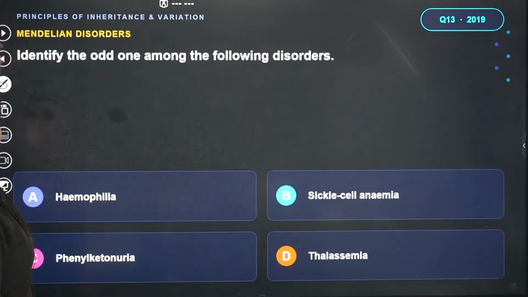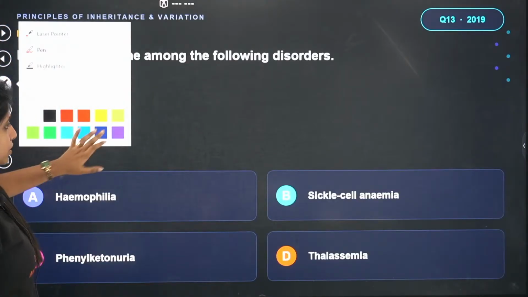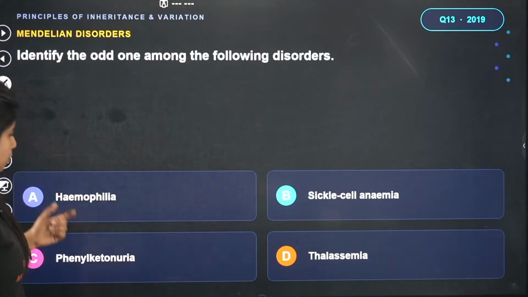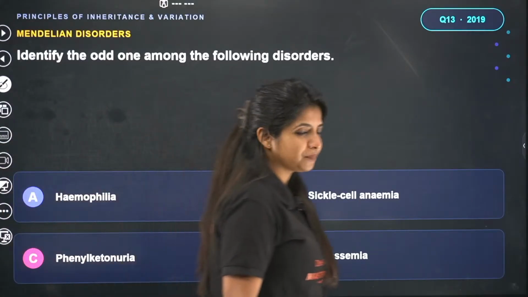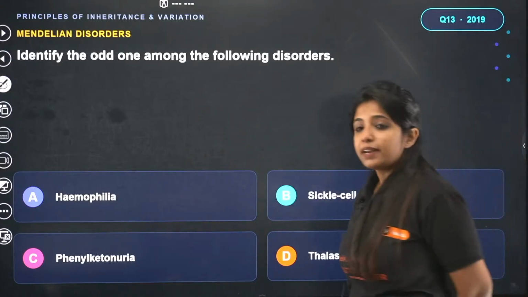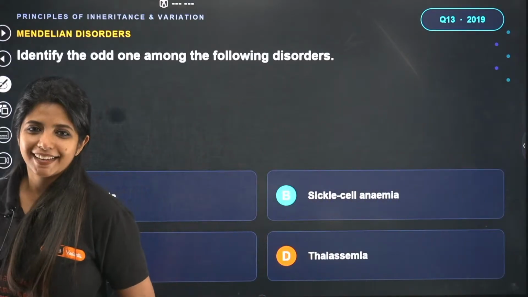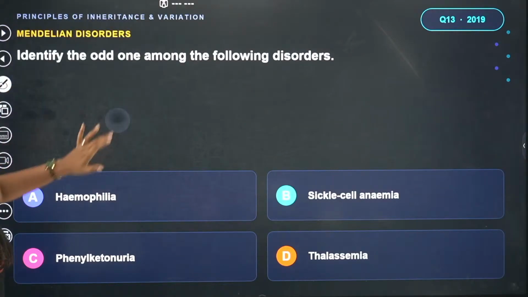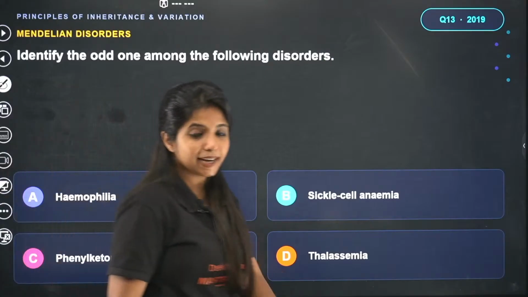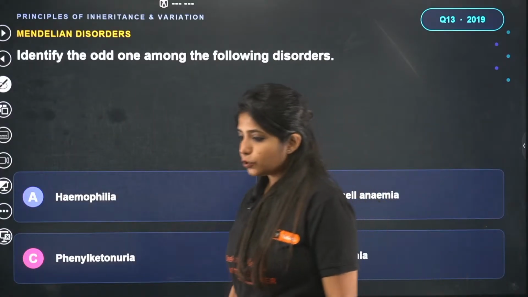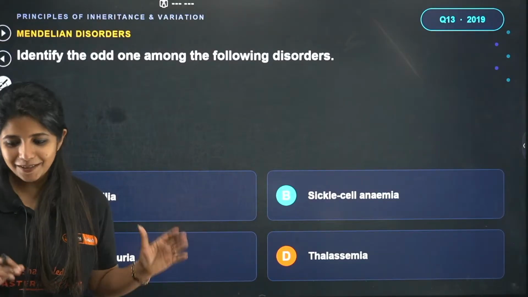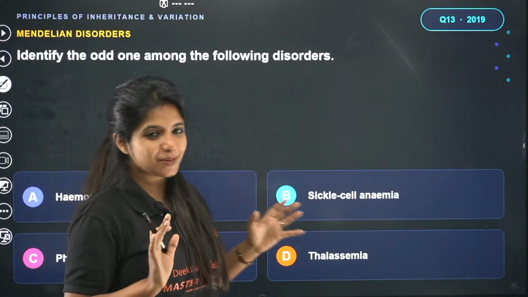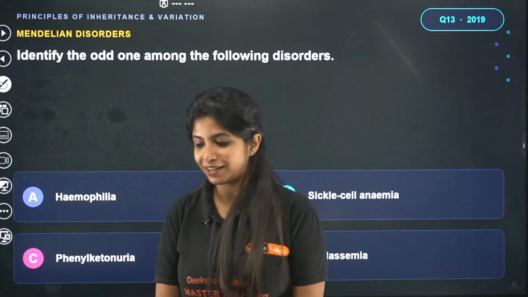Okay, perfect. Next one, identify the odd one among the following disorders. You have to find which one is the odd one out: hemophilia, sickle cell anemia, phenylketonuria and thalassemia. This question we have solved before, but still you can try. Any guesses? To give you a clue, all of them are Mendelian disorders, but some are going to be sex-linked and others autosomal. With that, you can try to find the answer.